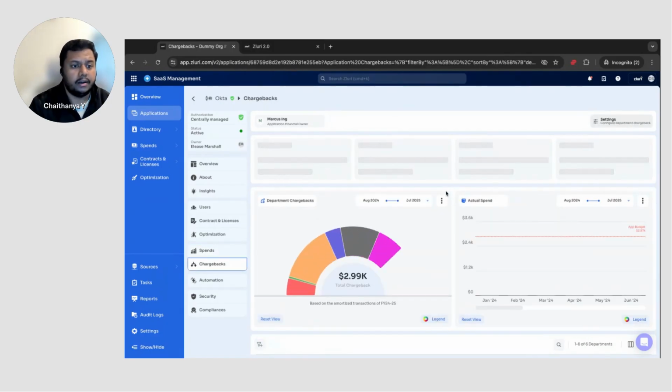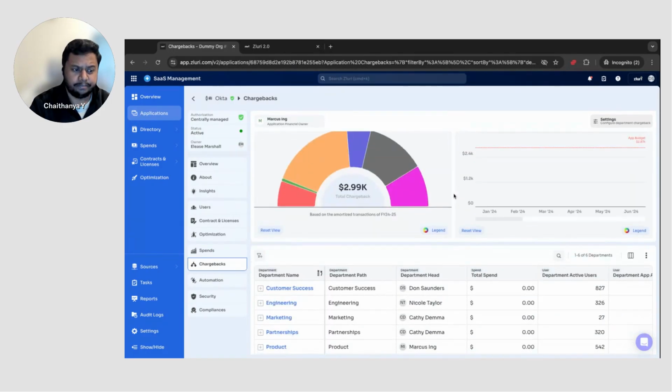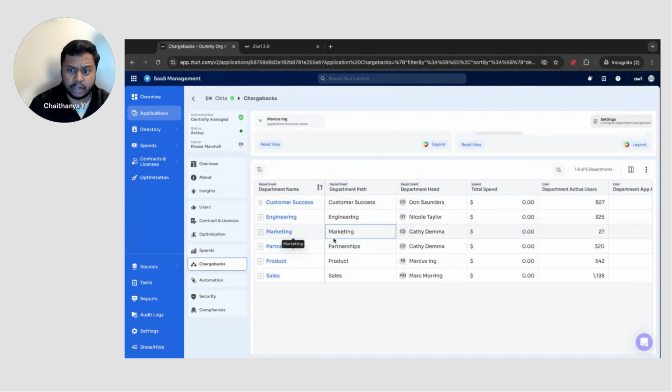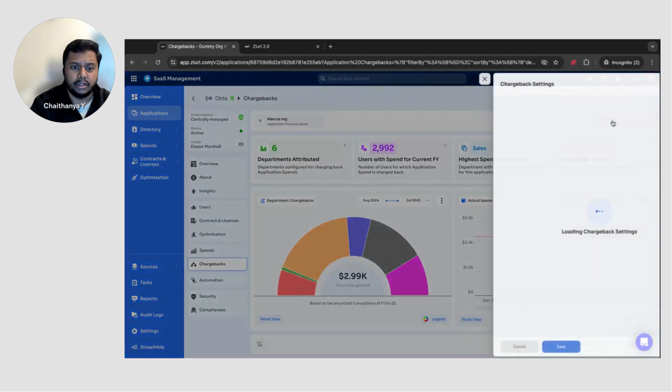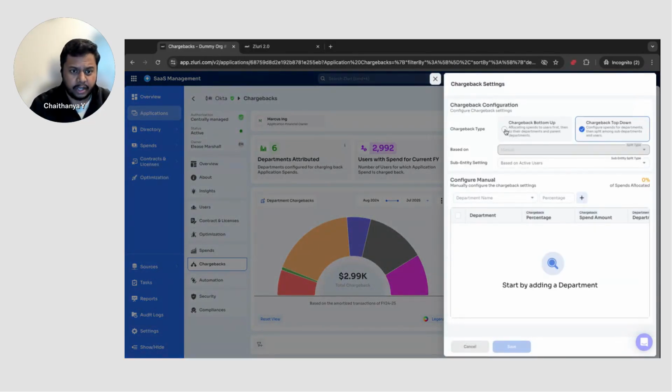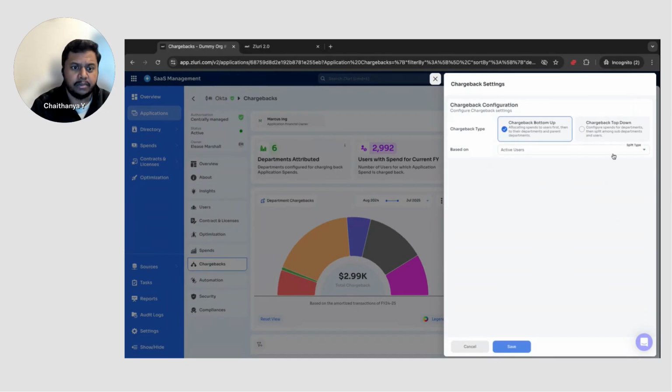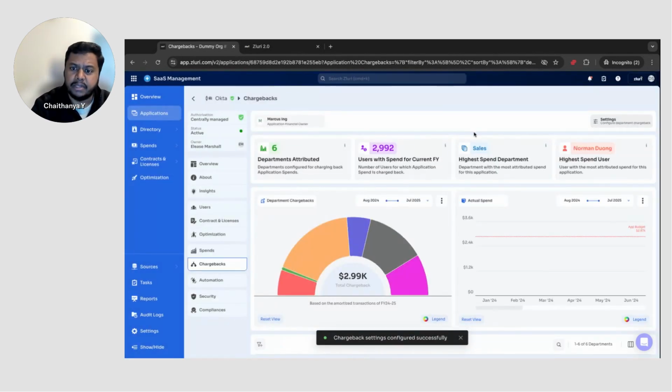One of the changes I was talking about was on the chargeback side of things, where if you have multiple different structures of departments, you'll be able to divide up these costs based on the configured amount. I can configure this from a bottom-up approach based on active users or license users. I'll set that up and save this information, and it takes a couple of minutes for the newly configured setting to apply.